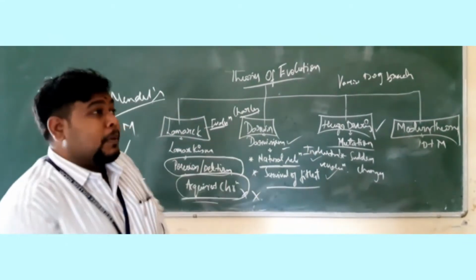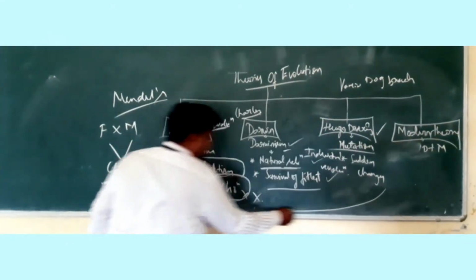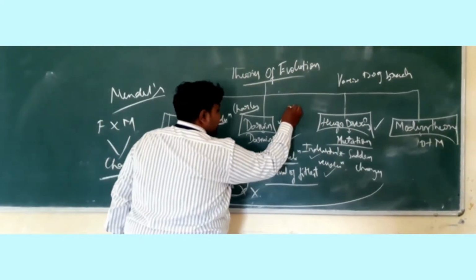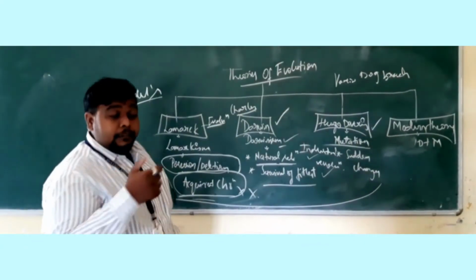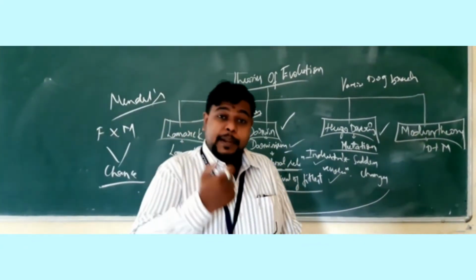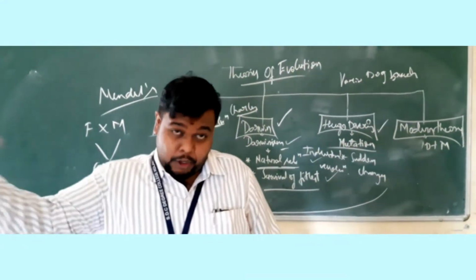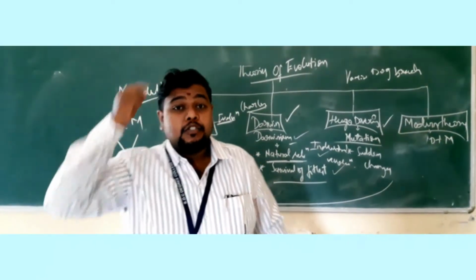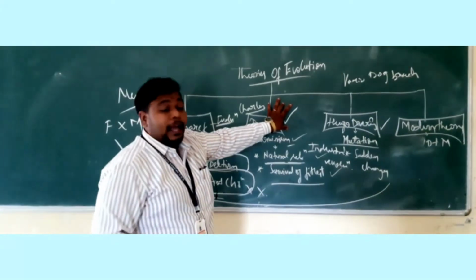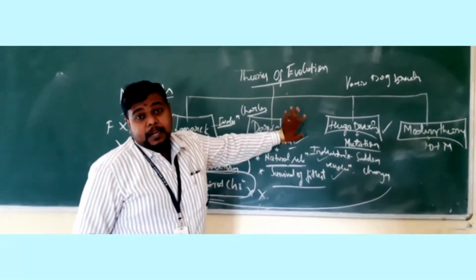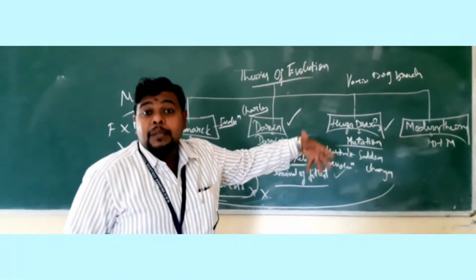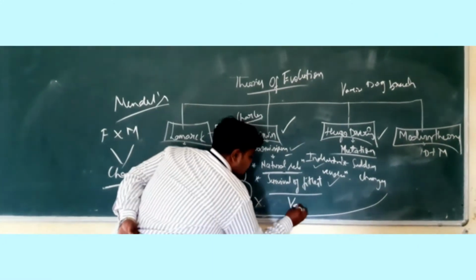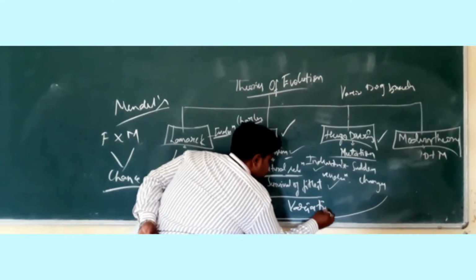So out of these three theories, the accepted theory was only Darwin's theory. Because even today the postulates told by Darwin are in continuation. They are working even today, like I told you in the example of the coronavirus. So this is the postulate of Darwin. This is the accepted theory. But there was also a limitation to Darwin's theory, because he was not able to say anything about variations.